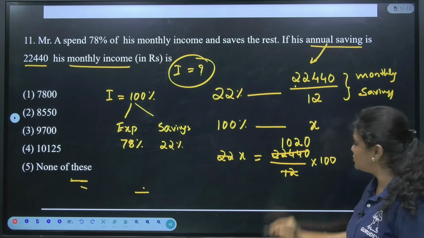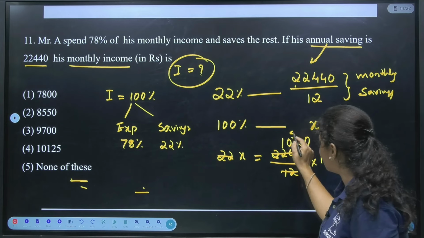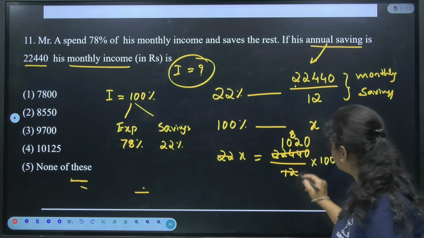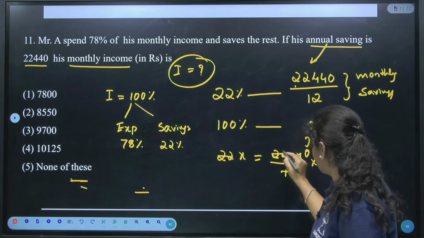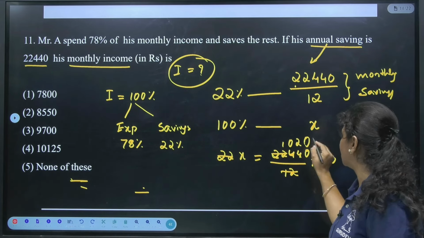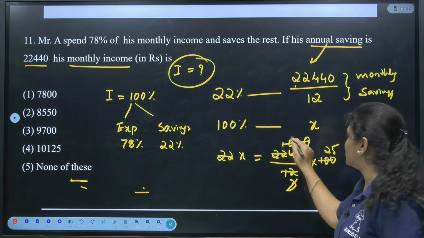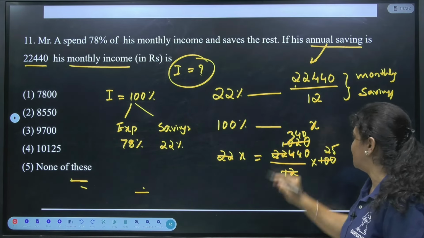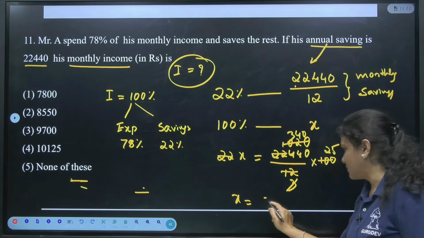Again, just cancel with the 12 table. 12 how many times? 12 8s are how much? 96. So 12 8s are 96. Guys, one thing you can do this way, right? Okay, 1020. Yes. So 4 3s are 12, 4 25s are 100, then 3 3s are 9, then 3 4s are 12. Further, if I see, 340 into 25.